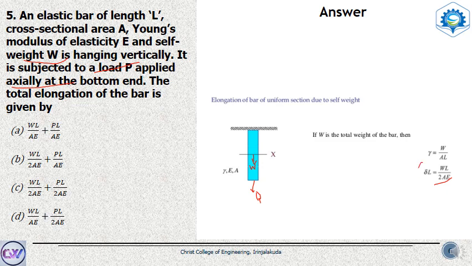So the deflection due to this self weight is WL by 2AE, and we have another quantity PL by AE, which is due to the load P. So the option that corresponds to our answer is option B, WL by 2AE plus PL by AE.